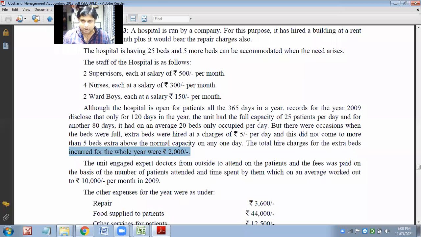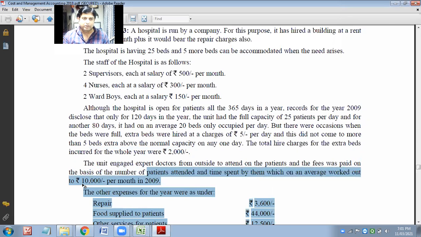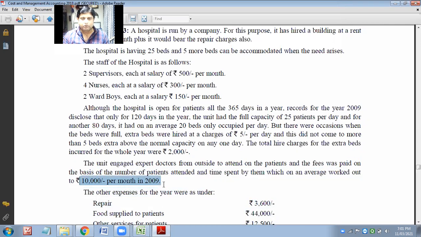So these are segregated like what we had yesterday regarding hotel, how many days or how many months we have full capacity, how many months we have partially less capacity, etc. The unit engaged an expert doctor from outside to attend the patients, and the fees were paid on the basis of the number of patients attended and time spent by them, which is on an average 10,000 per month for 2009.